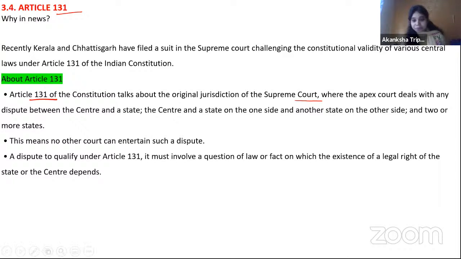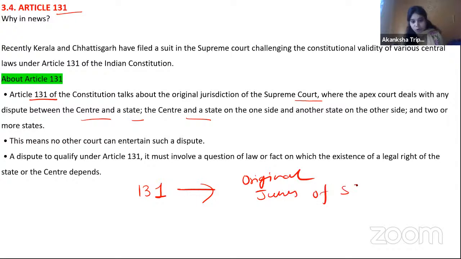Where the apex court deals with any dispute between the center and a state on one side and another state on the other side, or between two or more states. So basically, if I have to explain Article 131, understand this much: Article 131 talks about the original jurisdiction of the Supreme Court. Okay, so what is the meaning of original jurisdiction?